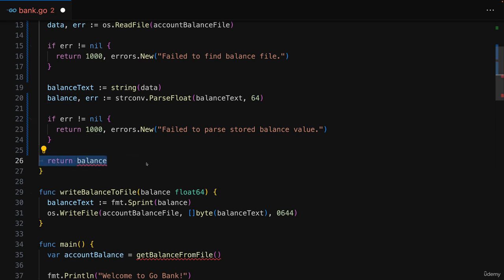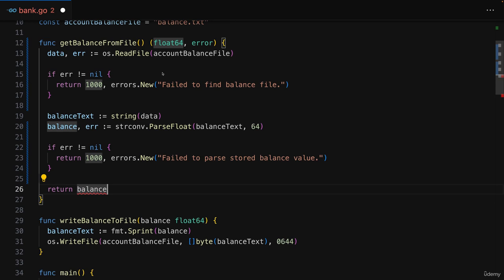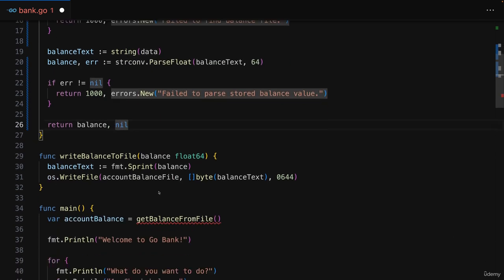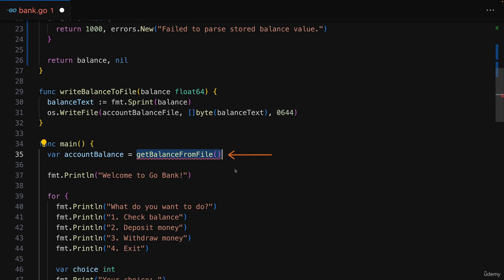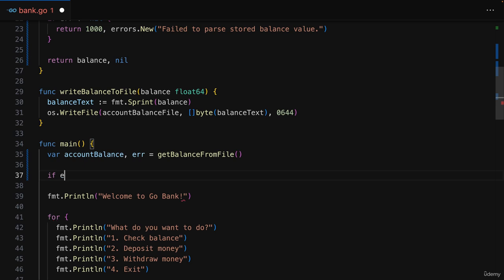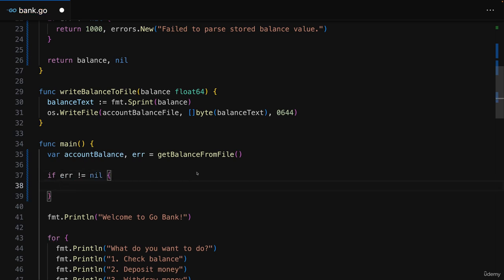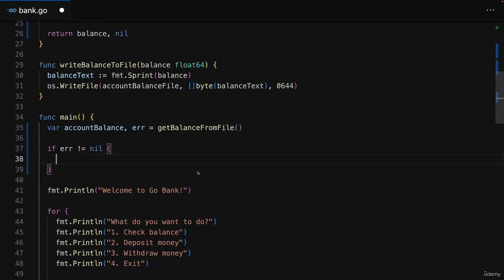Now here in the success case, where we had no error, we also have to return a second value, and here we should return that special nil value. So comma nil, which means we have no error. Well, and now we can go to the place where we call getBalanceFromFile, and since this now returns such an error value, we should accept a second variable here, error, for example, which we can now also use to check if it's not equal to nil, which, as you learned, means that we have an error.